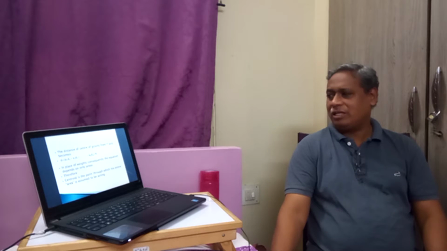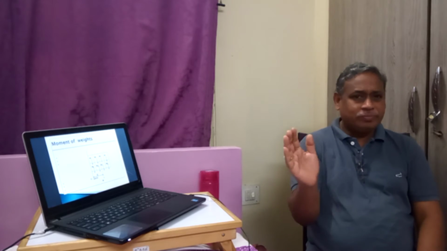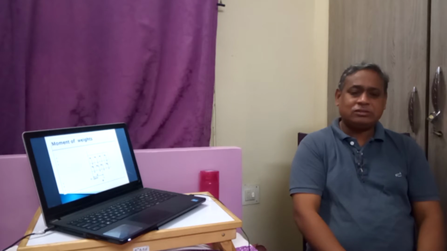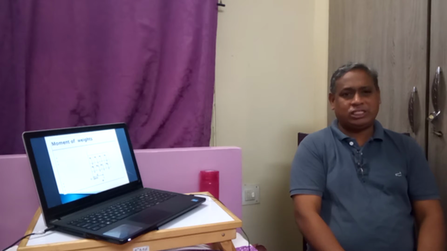Therefore we can conclude that D is equal to A1 D1 plus A2 D2 up to A8 D8 by the total area, that is sigma AD by sigma A. Suppose that D is in the x direction, then instead of D we say the distance is x, that is x1, x2, x3.